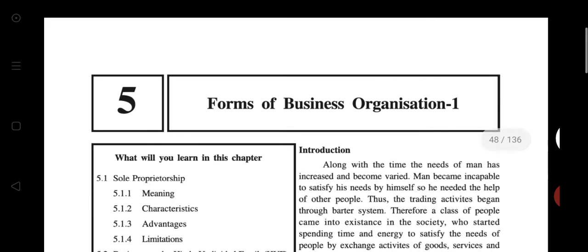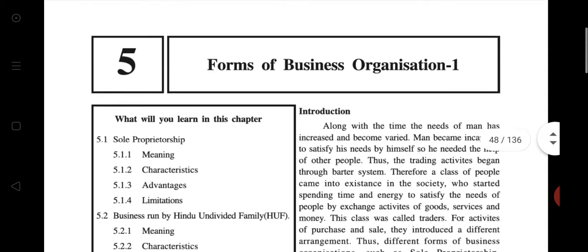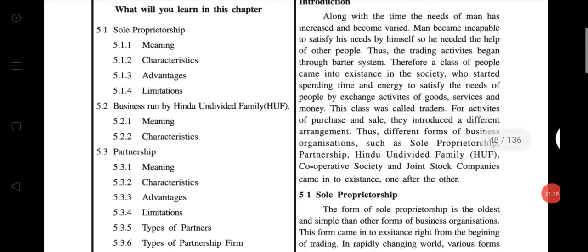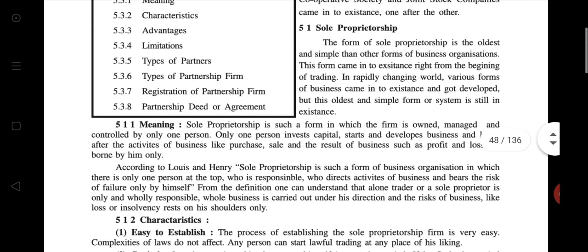So what do we learn in this chapter? We study business organizations like sole proprietorship, then HUF and partnership.